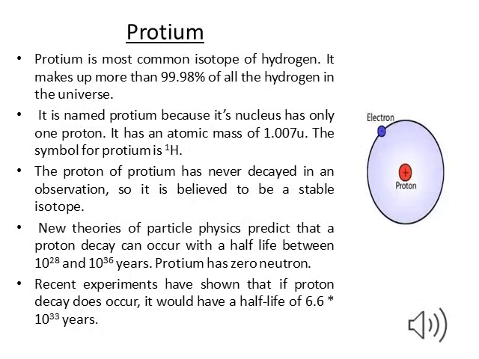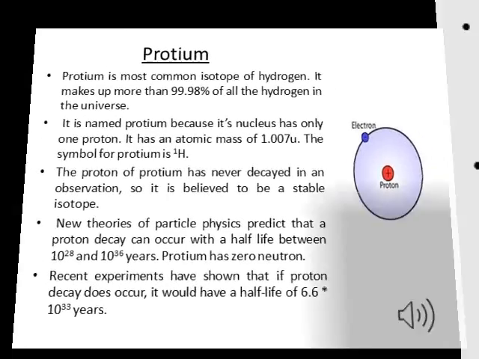Heading for the topic: protium. Protium is one of the most common isotopes of hydrogen, making up more than 99.98% of the hydrogen in the universe. Its nucleus contains one proton and no neutron. Its atomic mass is 1.007 mu. Theories of particle physics state that the proton has a half-life between 10 to the power 28 and 10 to the power 36 years. As per new experiments, the half-life of the proton is given as 6.6 into 10 to the power 23 years.